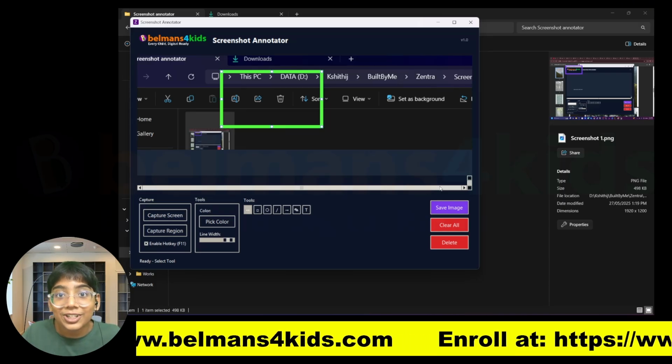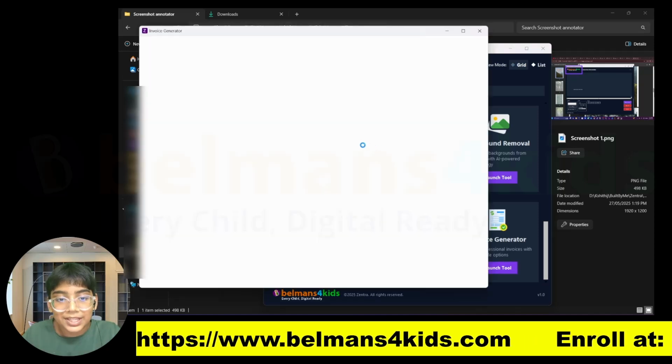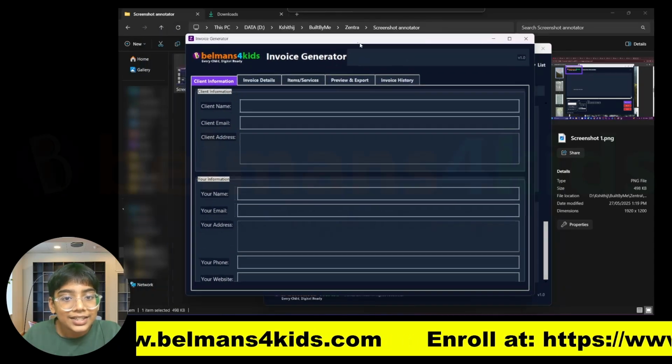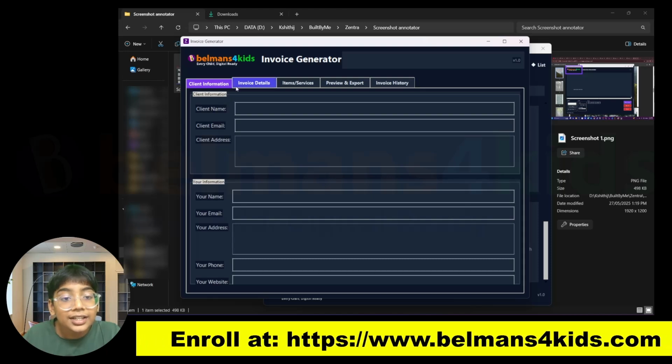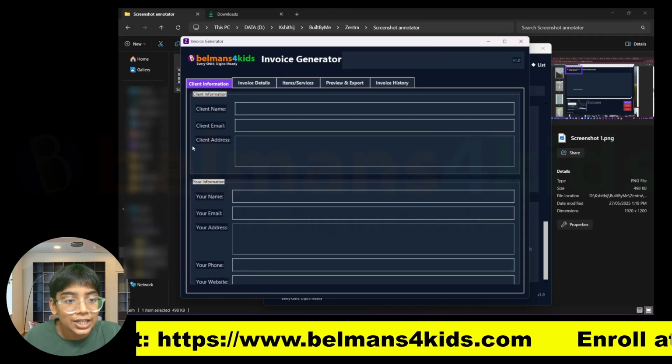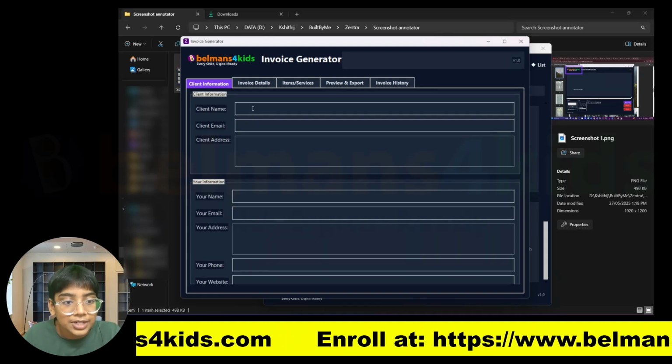Now let's move on to the next tool, which is the invoice generator. So let's open that, and you can see this is how the invoice generator looks. Now in the invoice generator there are about 5 tabs over here. The first tab is for adding client information and your information.